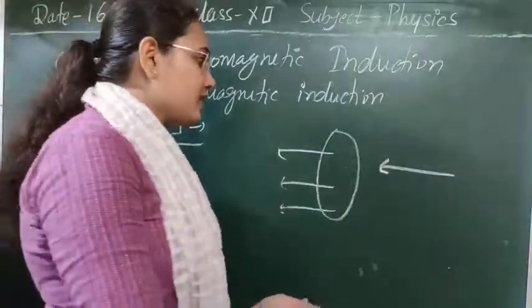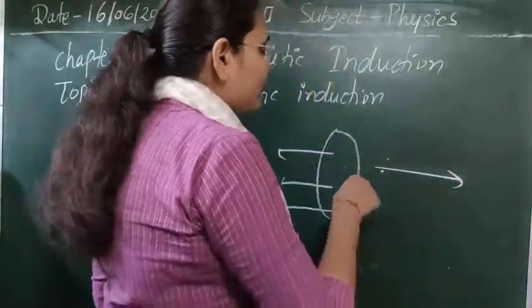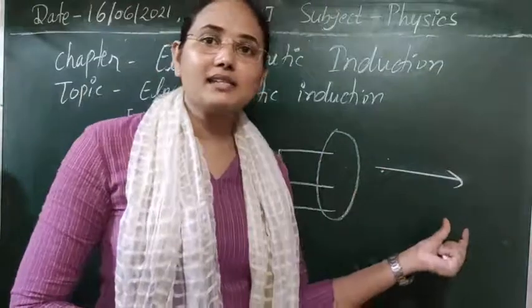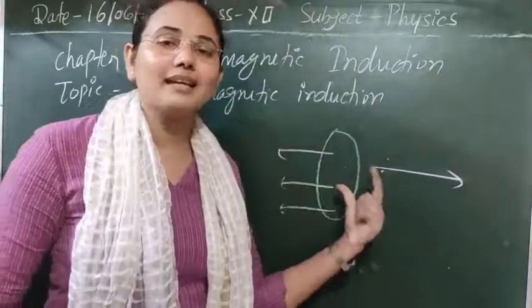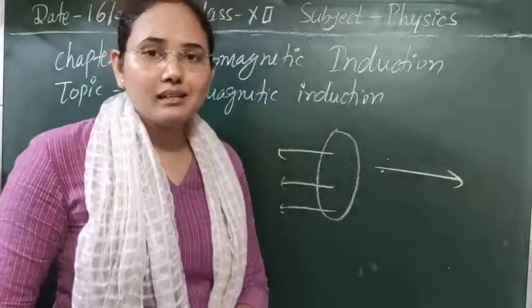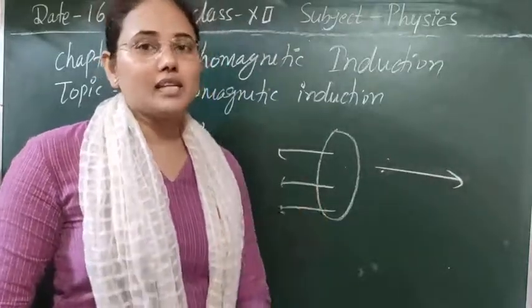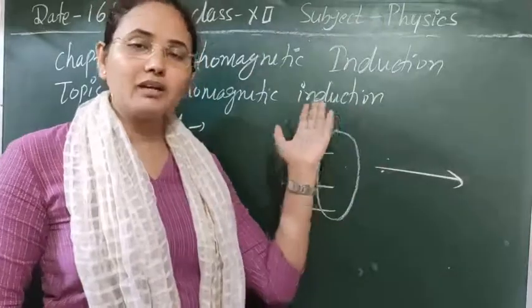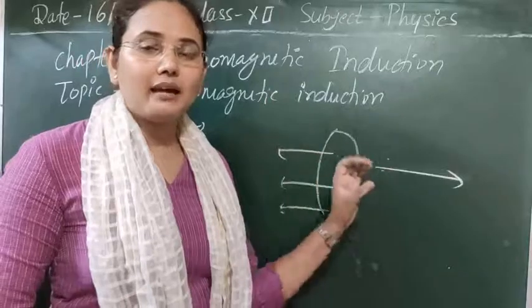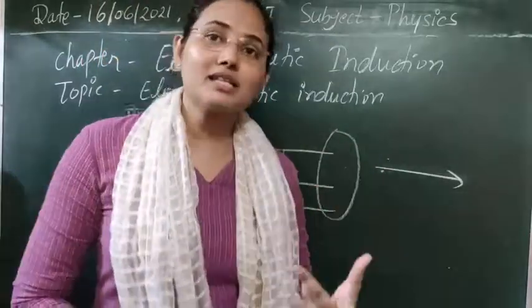Clear? And in the same way, if we take the magnet away from this loop, the flux linked with it, meaning the magnetic field lines passing through the coil, decreases because the magnet is going away from it. Due to the decrease in magnetic field lines, the flux, which you know is the magnetic field lines passing normally through the coil per unit area, also decreases. As the number of field lines decreases, the magnetic flux linked with the coil decreases, so again the flux is changing here.